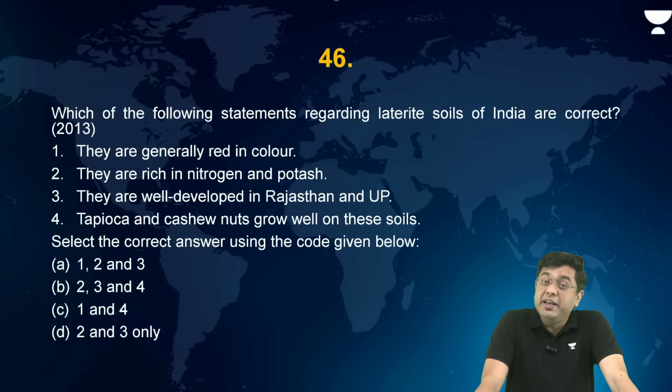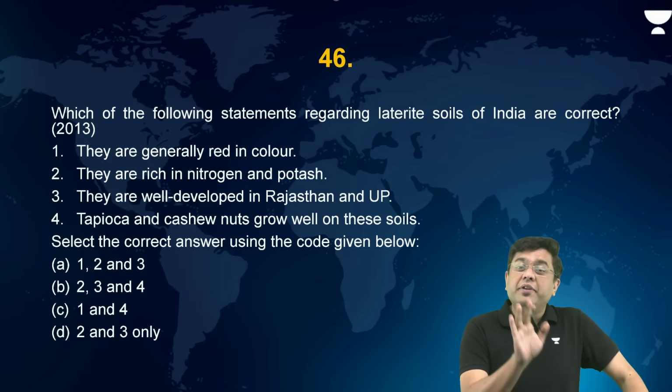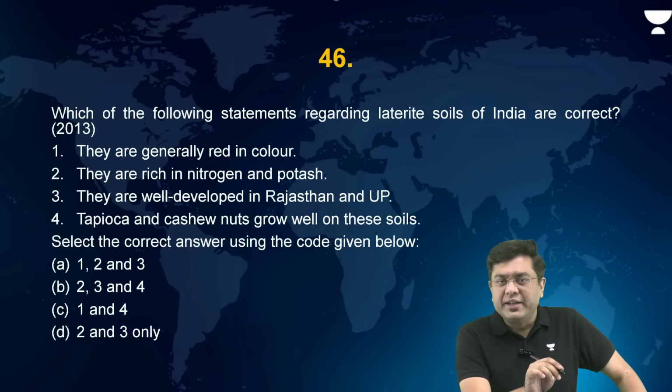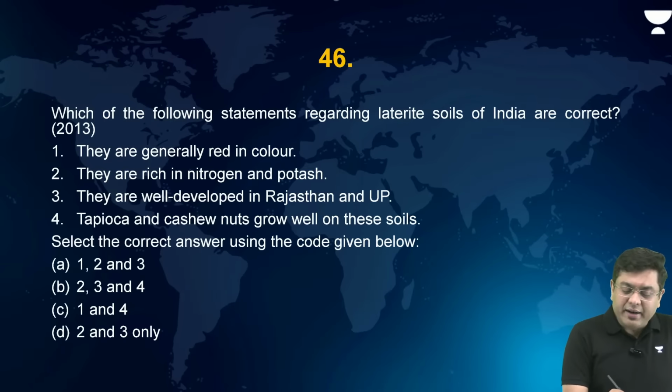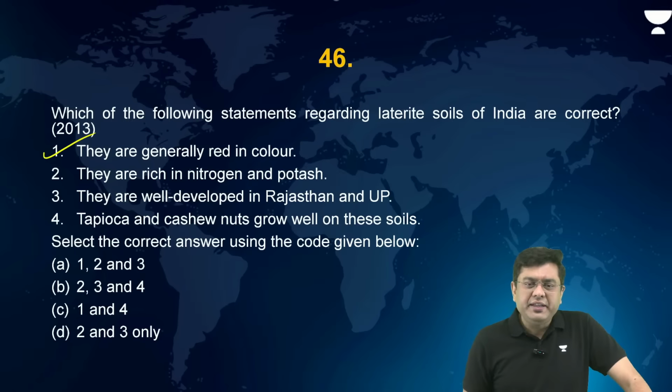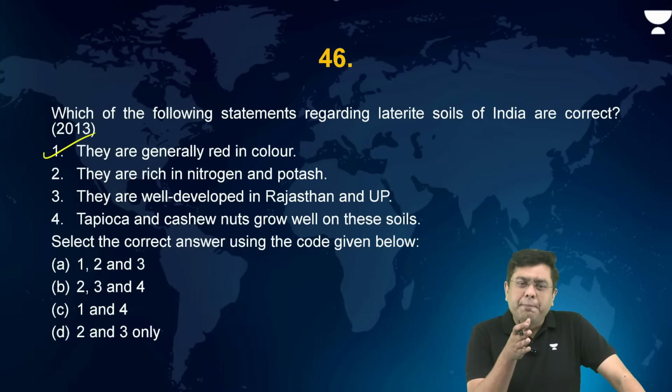Laterite soils are generally red in color. Yes, they are, because of the presence of some amount of iron. Iron concentrates are what create that red color. So 1 is correct. Can't we say the Green Wall Initiative for preventing further desertification is a method? No, it is not contour bunding. It is not a bund.